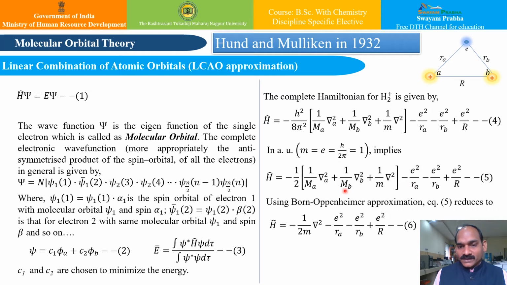However, if I use the Born-Oppenheimer approximation and apply it to equation number 5, since the nuclei are much heavier than the electronic part, I can write equation 5 in this form, that is, H cap is equal to minus 1 upon 2m nabla square minus e square upon Ra minus e square upon Rb plus e square upon capital R. Now we will use this Hamiltonian and this wave function to calculate the weighted average of energy. We will not go into detail, however let us see how it takes shape.